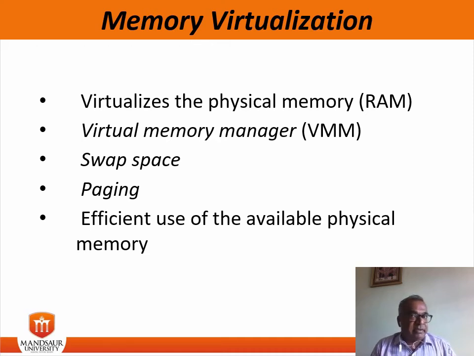The operating system typically moves least used pages into a swap file so that enough RAM, that is physical memory, is available for the processes that are more active. Access to swap file pages is slower than access to physical memory pages because swap file pages are allocated on the disk drive, which is slower than the physical memory. So this is all about memory virtualization.